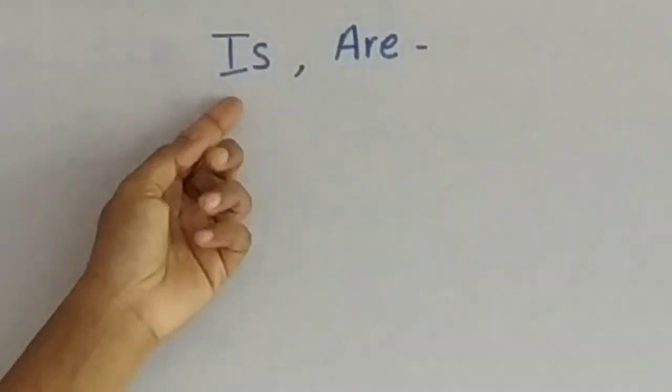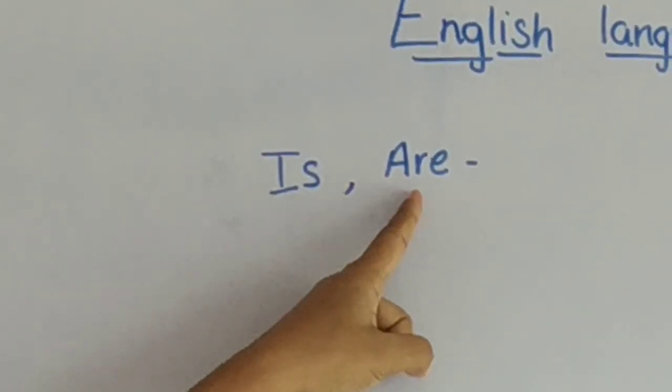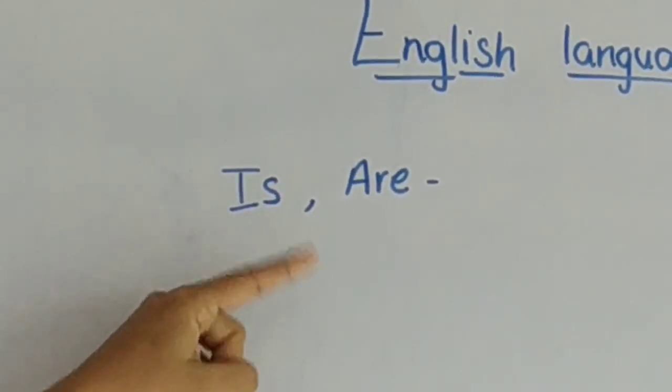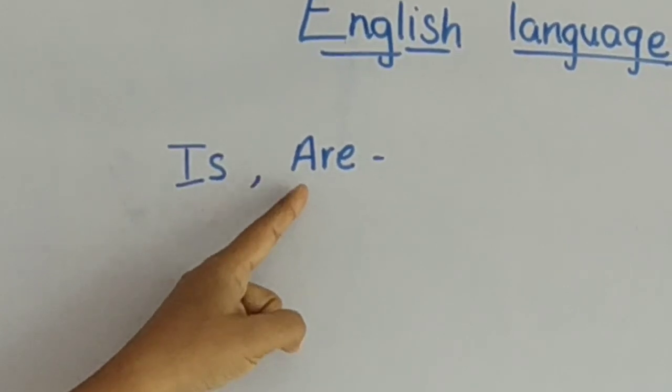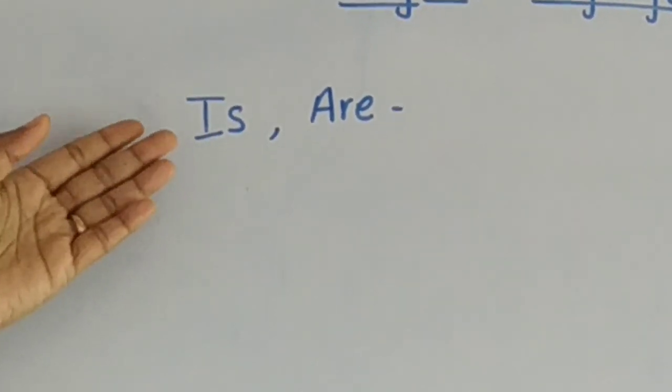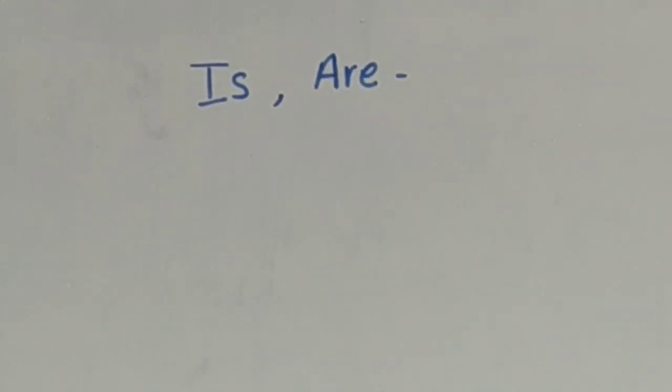From your English grammar book, we have learnt verbs and when to use is, are, am. Now we will form questions out of them. We already know when to use is and are. Today we learn to form questions beginning with is and are. When you make questions with is and are, we get answers with yes or no.